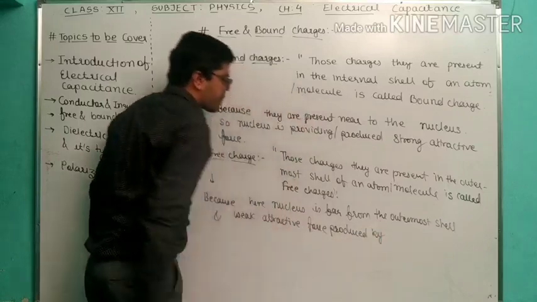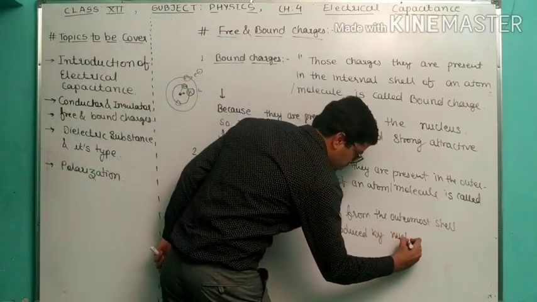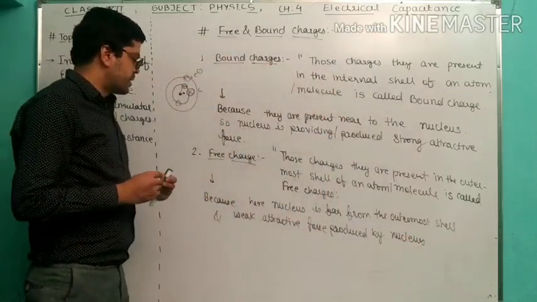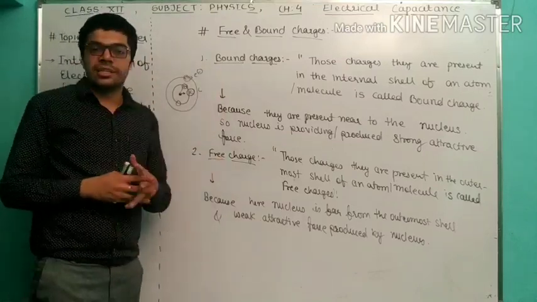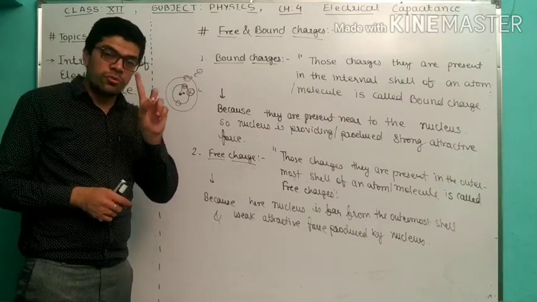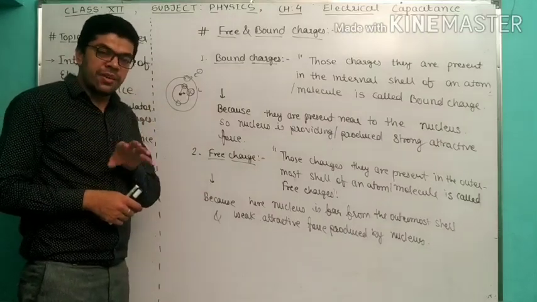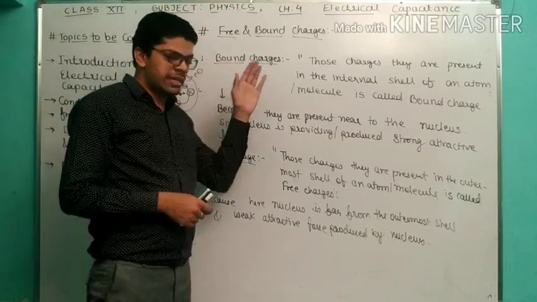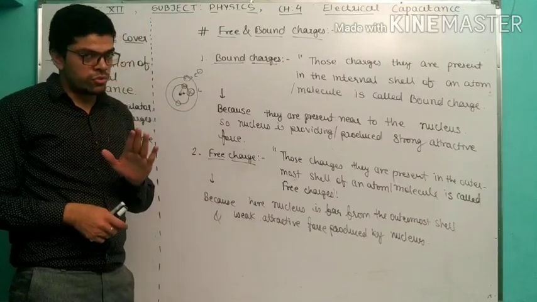So that's why we call them free charges. So hopefully you understood bound charges and free charges. Most important things to keep in the brain: electrons will not come out from the metal surface. Free means it has a weak attractive nuclear force. Bound means it has a strong attractive nuclear force. So hopefully you understood this.